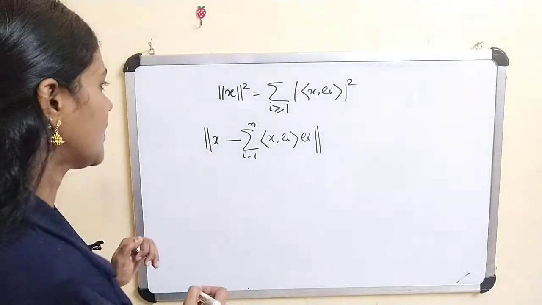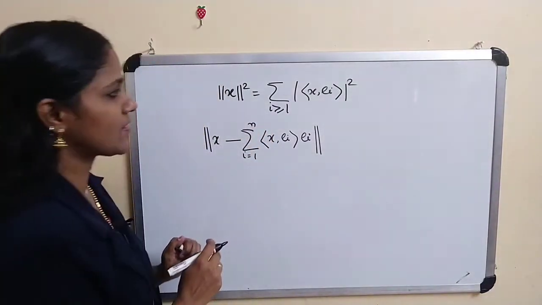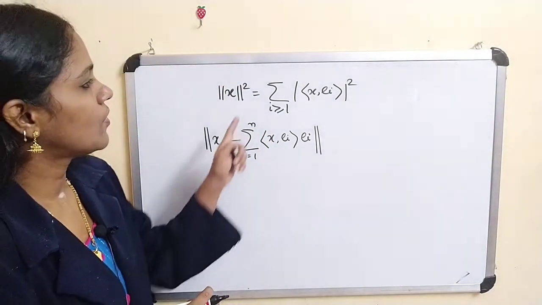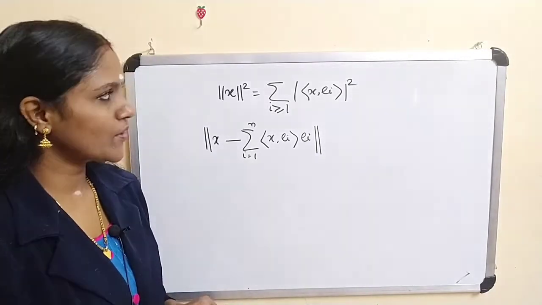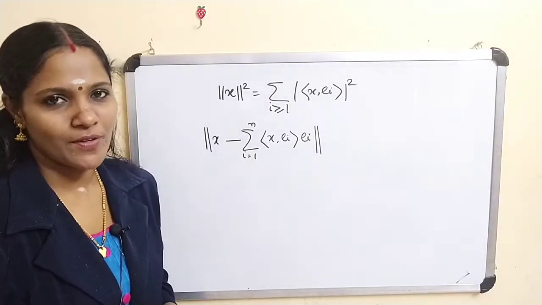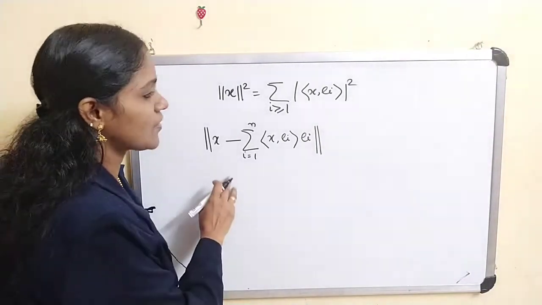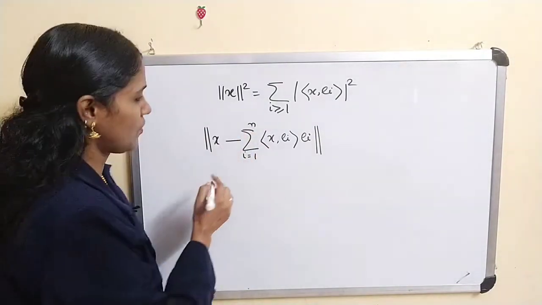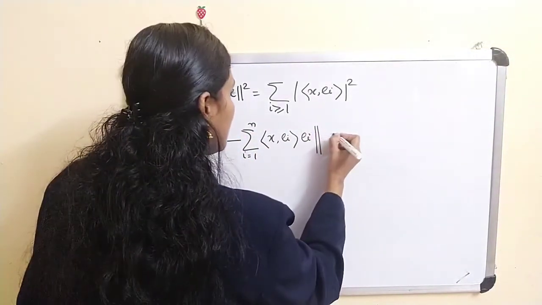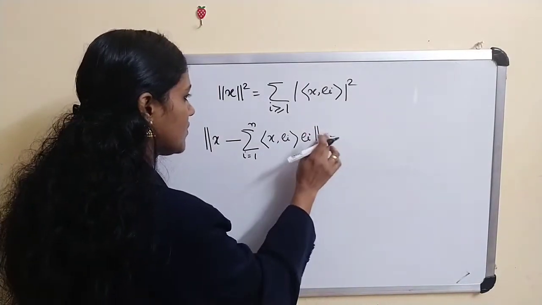Okay, now we have norm of x squared is equal to the sum over i greater than or equal to 1 of modulus of inner product of x ei whole squared. Now here also we apply the result for n equal to 2. Okay, now this is what we have to find.